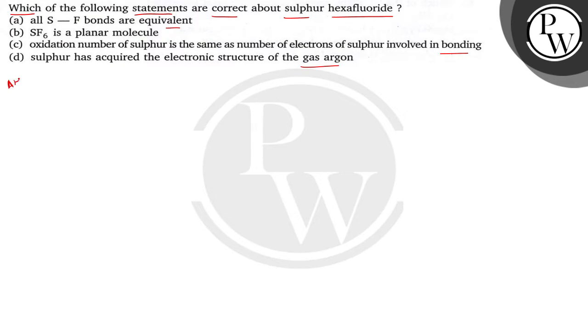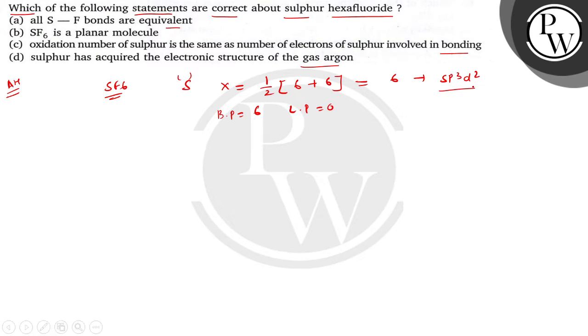ठीक है? So let's do the question. The molecule is SF6. ठीक है? Here the central atom is sulfur and the electron pair around the central atom is: the valence electrons of sulfur is 6, plus 6 monovalent atoms of fluorine, so it is 6, and these 6 electron pairs represent sp3d2 hybridization. And because the number of bond pairs is also 6, there is no lone pair, and for sp3d2 hybridization the geometry is octahedral. It is octahedral.